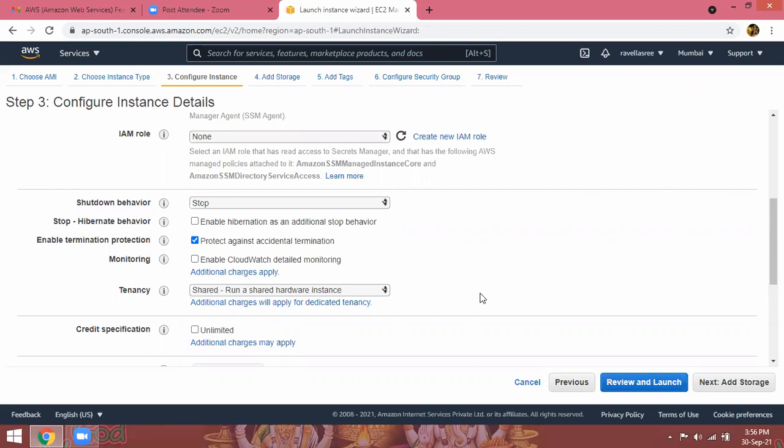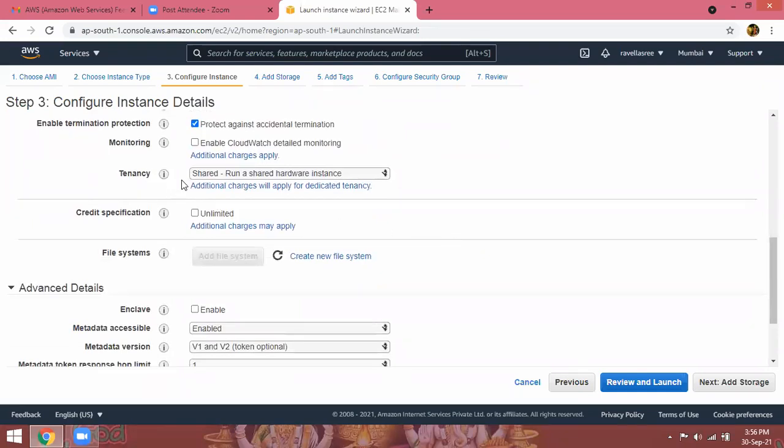But if you want to monitor your instance every minute, that is called detailed monitoring, and that is chargeable. If any mission critical applications are there, you can select detailed monitoring. We are going to discuss this in the CloudWatch class, but don't check the box for enable CloudWatch detailed monitoring, because charges will apply.